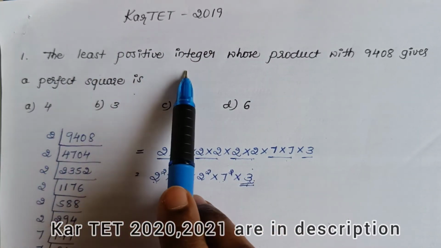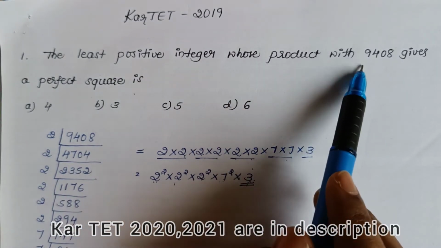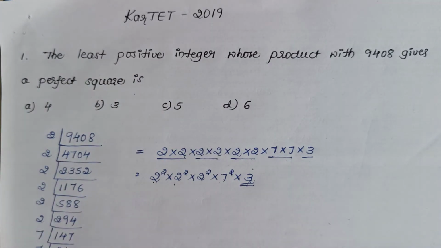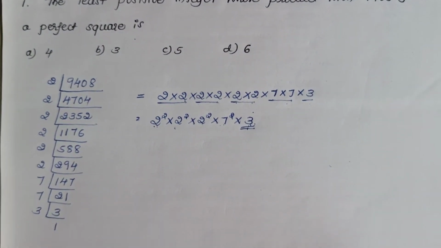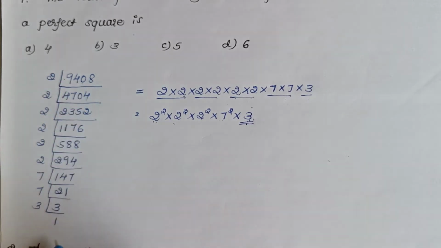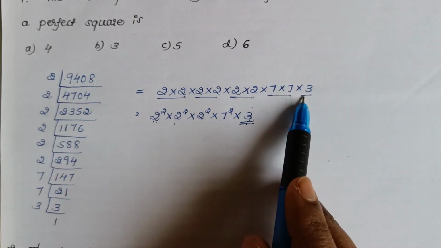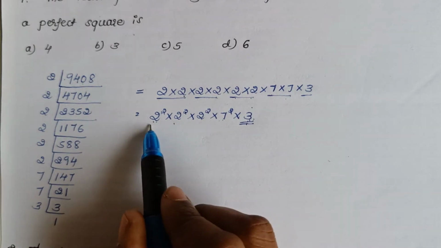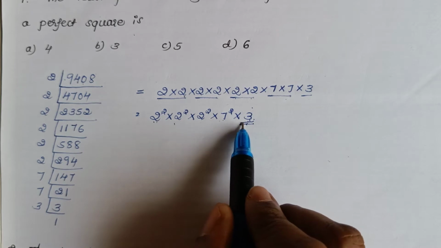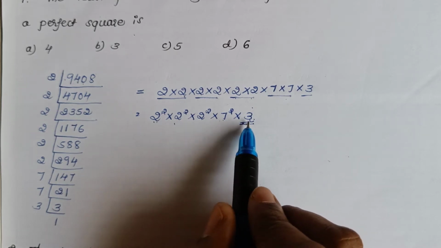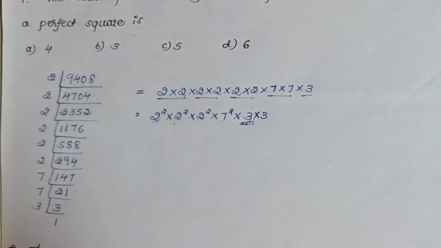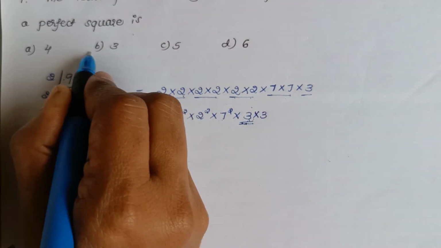Today I am solving the Karnataka TT question paper of 2019. The least positive integer whose product with 9408 gives a perfect square is. We do this by prime factorization. When you do a factorization for this number, you get factors like this. You know that by grouping we can find which number has to be multiplied. In this, we're left with only 3. So you have to multiply by 3 to get a perfect square. Therefore, the answer is B.